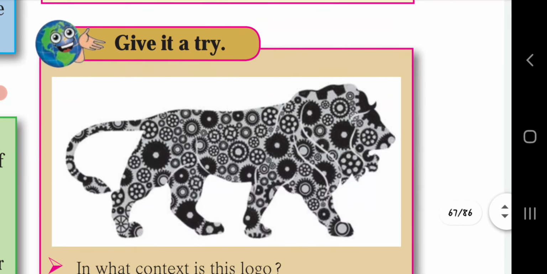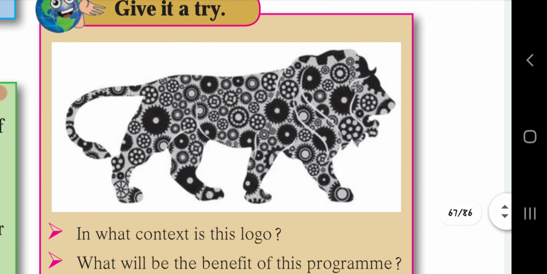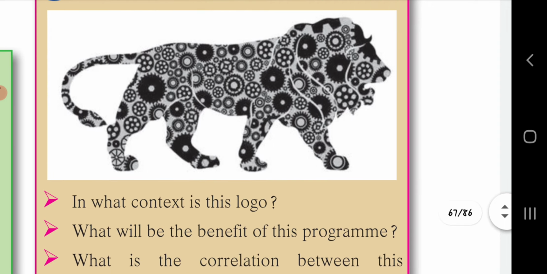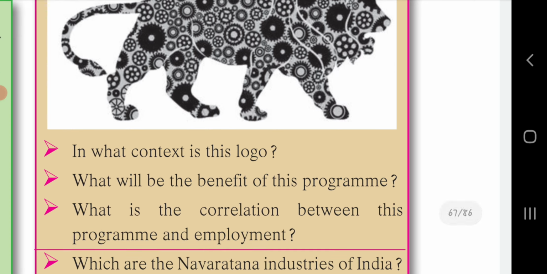In what context is this logo? If you see this logo, it is of Make in India. It is a striding lion made of cogs, which symbolizes strength, manufacturing and national pride. What will be the benefit of this program? The Prime Minister of India, Shri Narendra Modi, launched the Make in India Global Initiative on 25th September 2014 to invite both domestic and foreign investors to invest in India. So this logo is prepared.